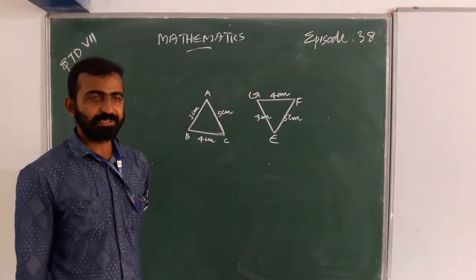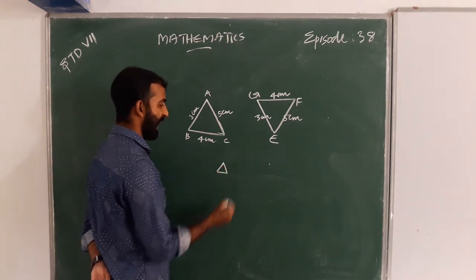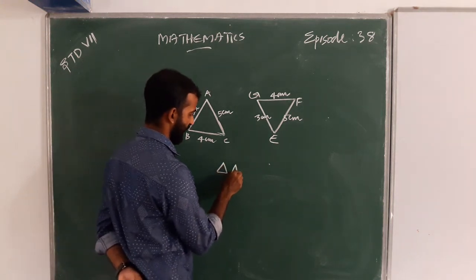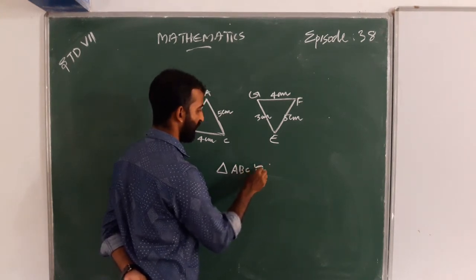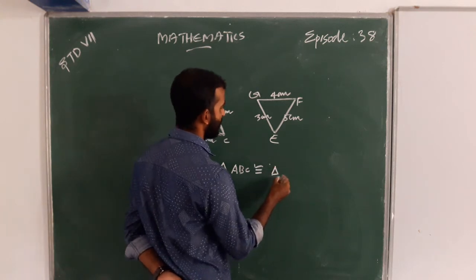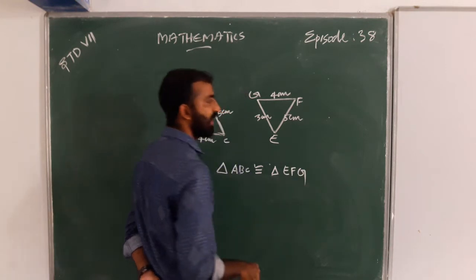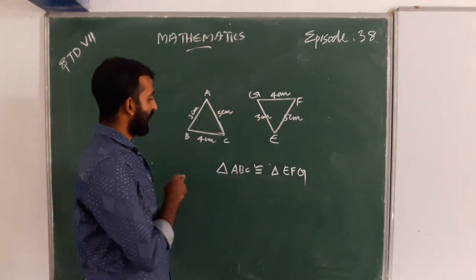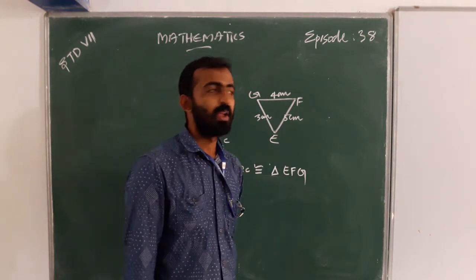We can say triangle ABC is congruent to triangle EFG. Why?